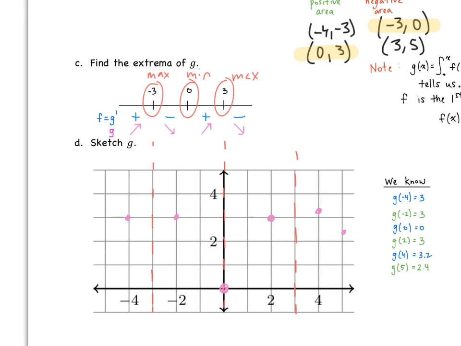So we're about there. And again, we know that we have a maximum here, a minimum here, and another maximum there. So we can go ahead and draw our graph accordingly. So I know I'm going to go up, and then we're going to come back down. We've got a minimum at 0. That's where we go up, and then we finish the graph.